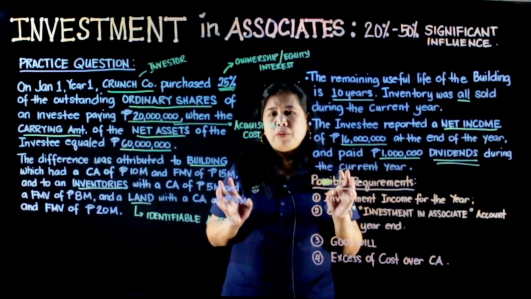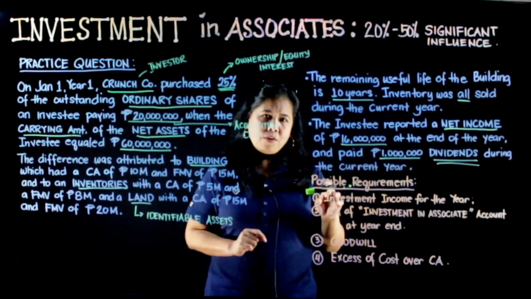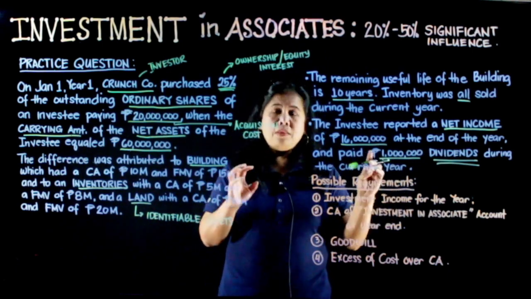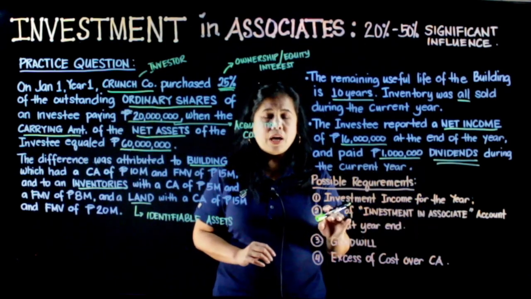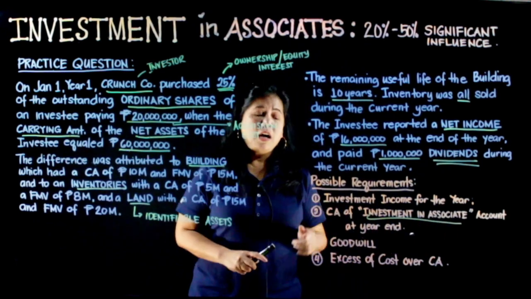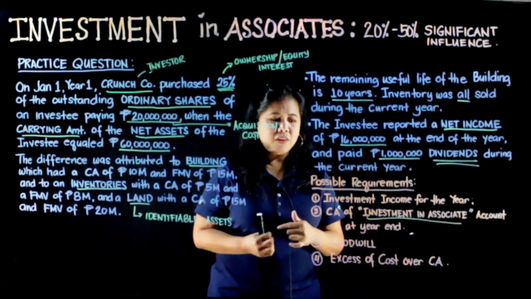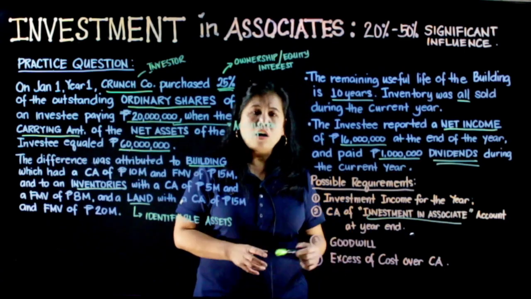Ito yung mga posibleng requirements dito sa practice questions na ito. Kung magkano ang investment income ni investor at the end of the year. O kung magkano ang carrying amount ng investment in associates na account. At pwede ring itanong sa problem na ito ang goodwill or the excess of cost over the carrying amount. Yeah. So, to solve this